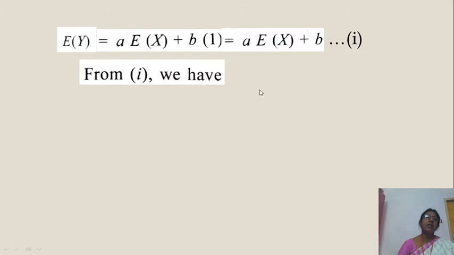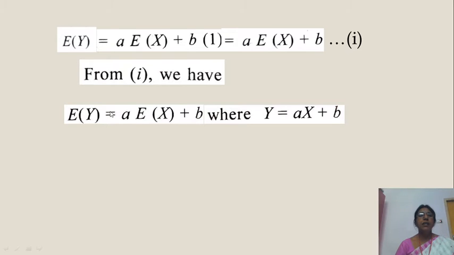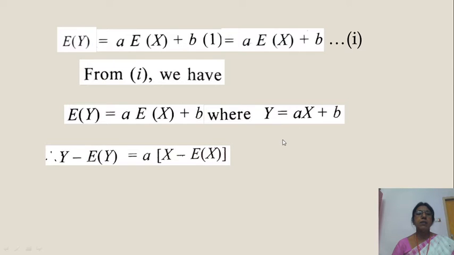The first result is done. Now we have to show the variance. From 1 we have E of y equal to a E of x plus b, where y is equal to ax plus b. Now y minus E of y: y is this, E of y is this, so these two terms minus these two terms. That is ax plus b minus a E of x minus b; plus b and minus b cancel, leaving ax minus a E of x. Taking a common, a times (x minus E of x).